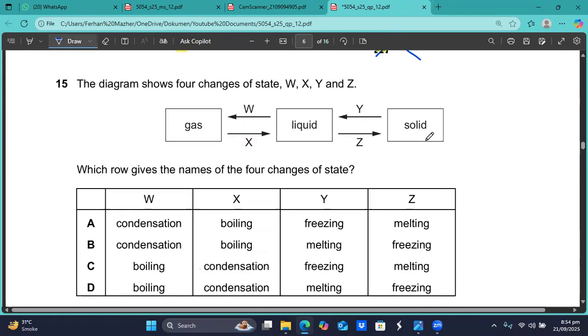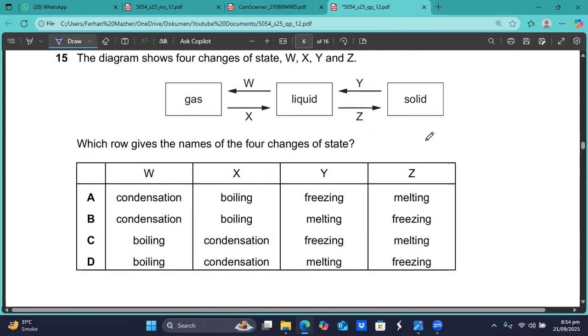The next question coming up on your screen is question number 15. It says the diagram shows 4 changes of state W, X, Y, and Z. W is liquid converts into gas, that is called boiling. X is gas converts into liquid, that is called condensation. Y is solid converts into liquid, that is called melting. And Z is liquid converts into solid, that is called freezing. So this is basically boiling, condensation, melting and freezing.